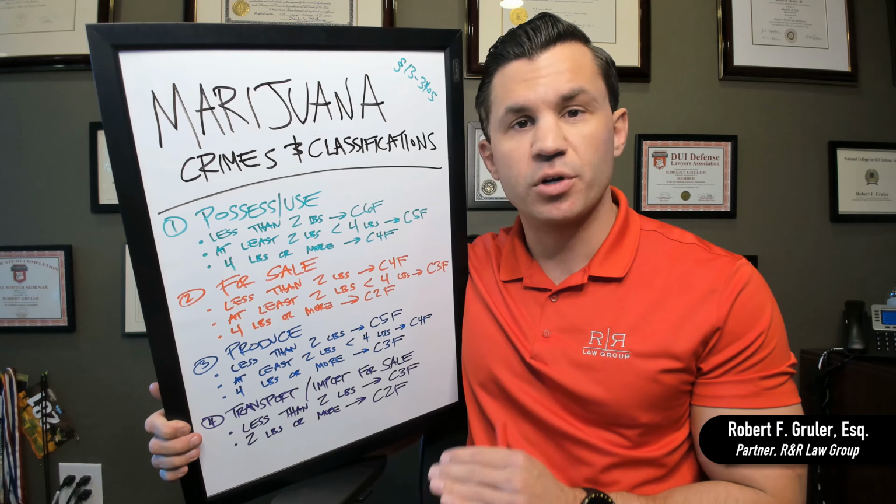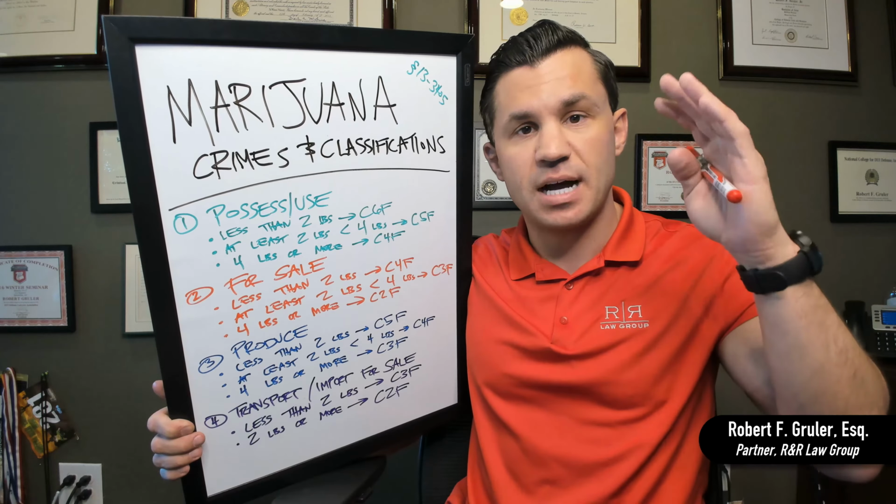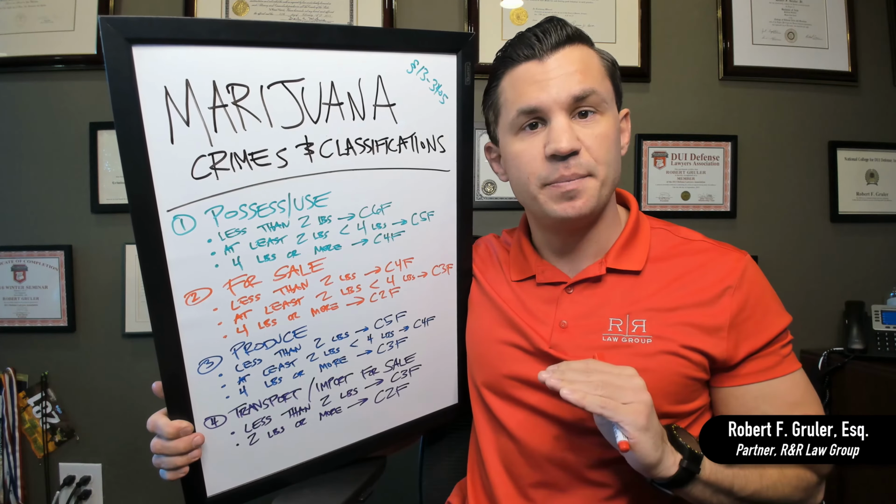So as a reminder, in Arizona, we have different classifications of felonies. Class 2 is at the very top, so think of that as the worst level felony that you can have. We go down to a Class 6, which is the lowest level felony that we have. So we have 2, 3, 4, 5, and 6, from the top being the worst down to a 6 being the least serious. It's still a felony, which means it's still very serious, but it's the lowest level felony that we have.